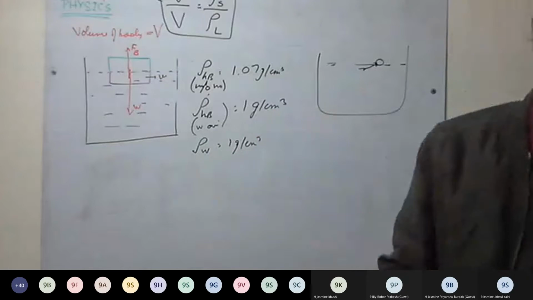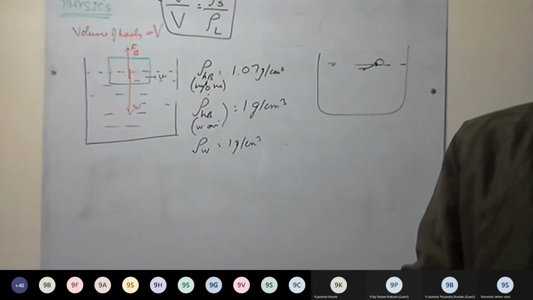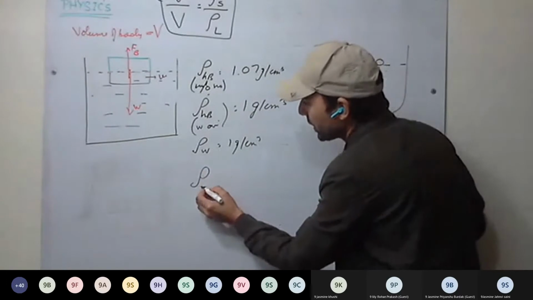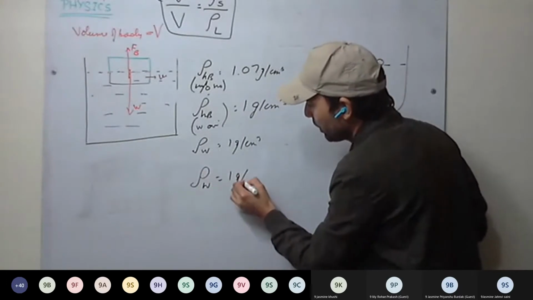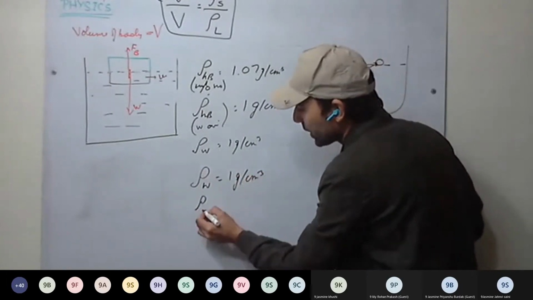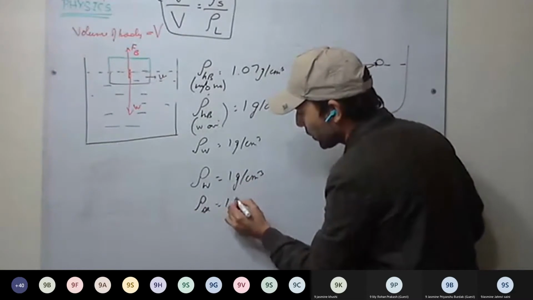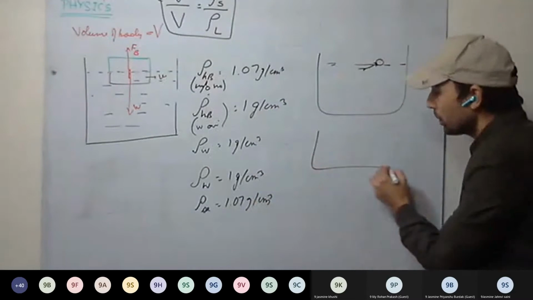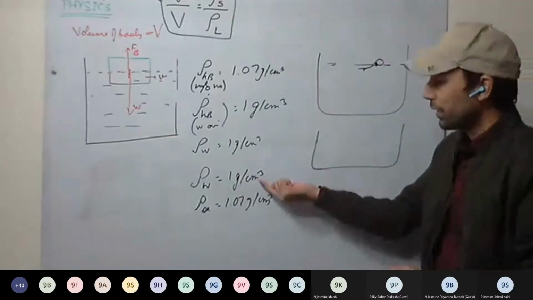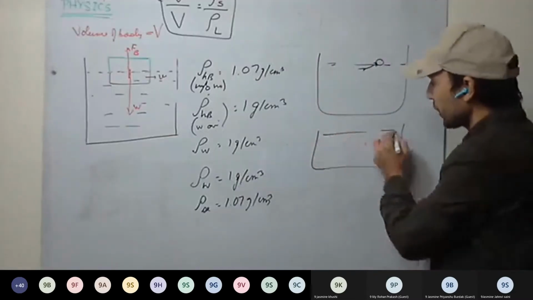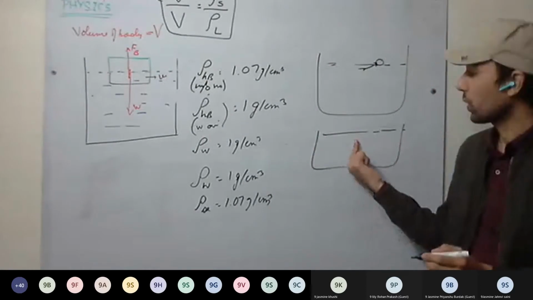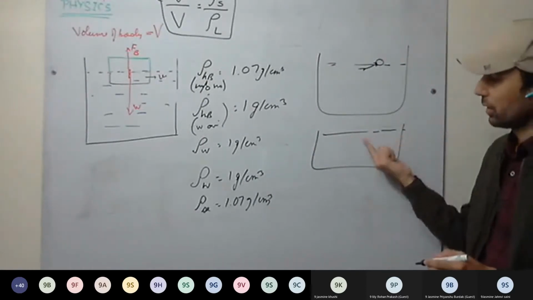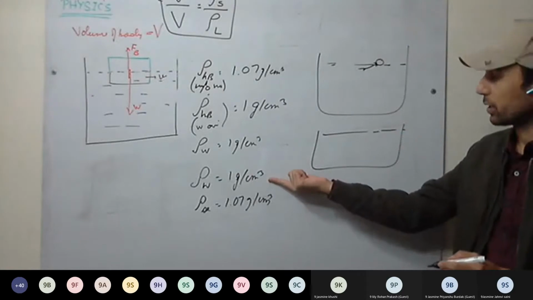Okay, and see here, it is easier to swim in seawater than in fresh water. Why? Because the density of fresh water is 1 gram per centimeter cube, whereas the density of seawater is 1.07 gram per centimeter cube. So for a human body in river water, which is fresh water, to counter the weight of the human body, more water is to be displaced.